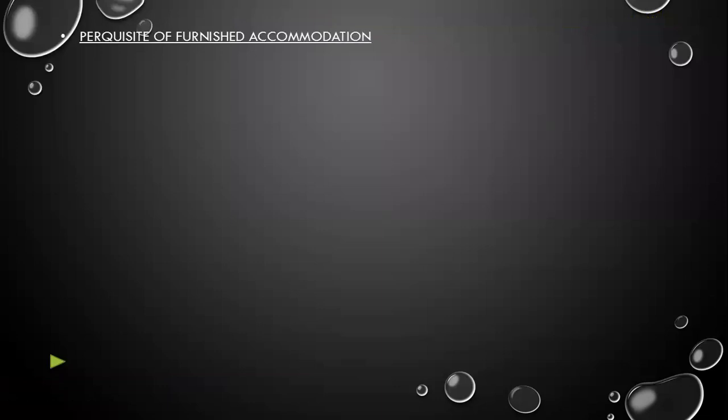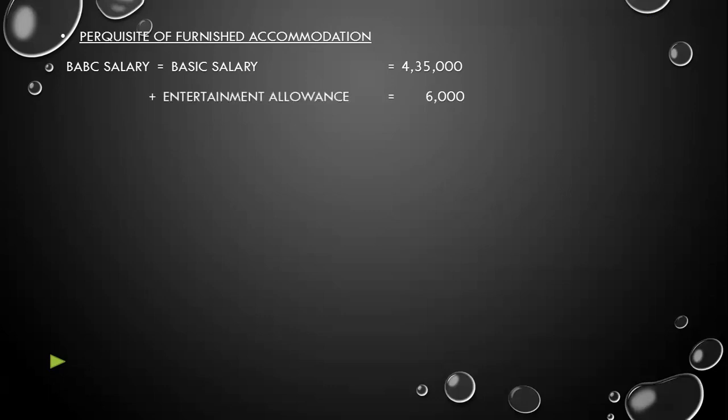Perquisite of furnished accommodation. Now, for that, we have to find the basic BABC salary first. So, we'll find out first BABC salary. First we will write down the basic salary, that is 4,35,000. Then we'll add the allowances.